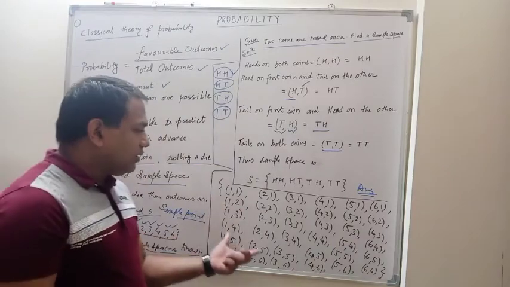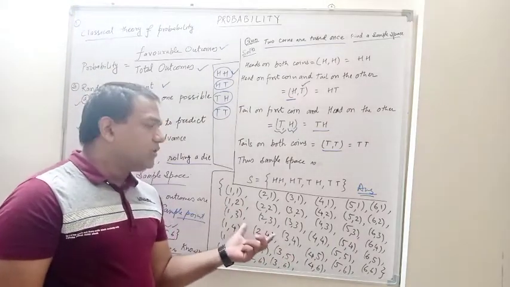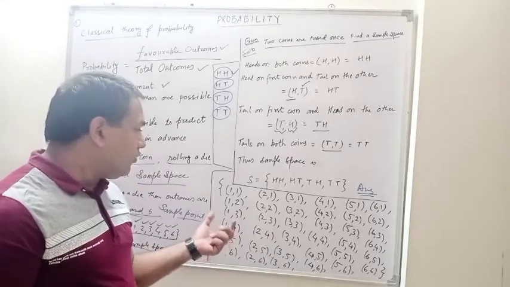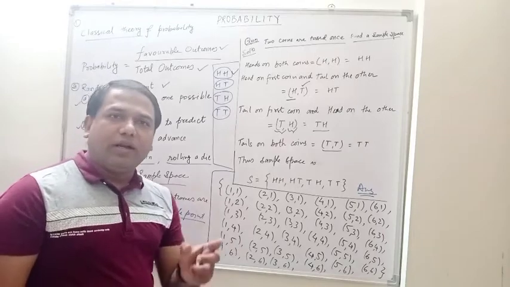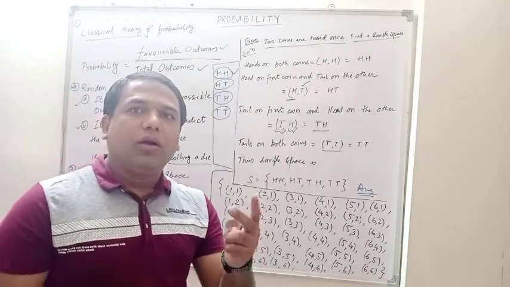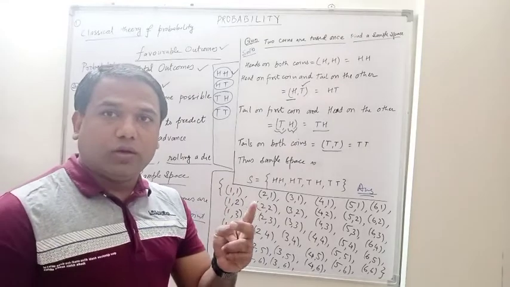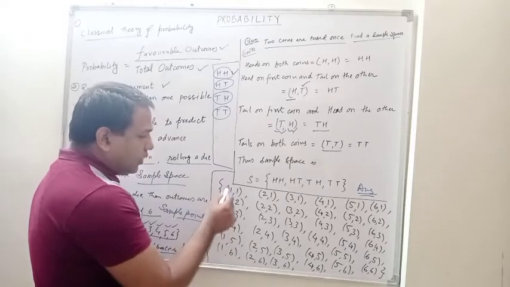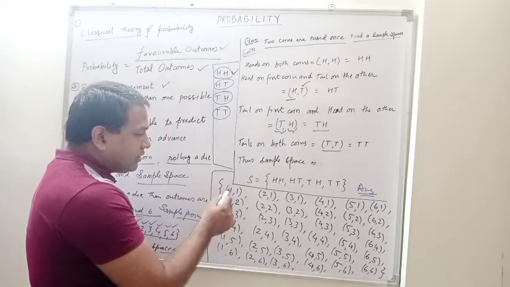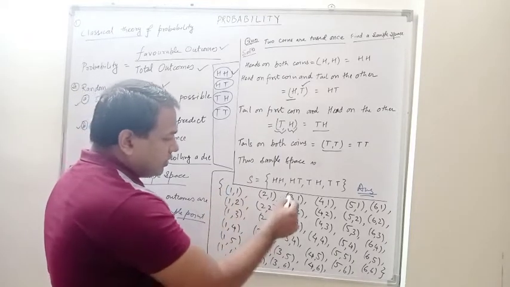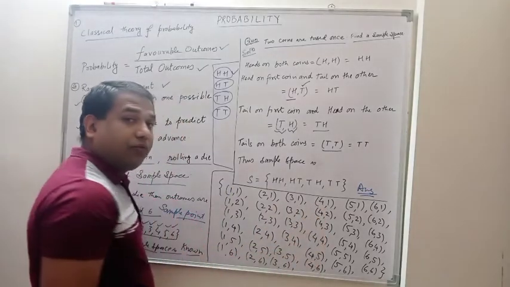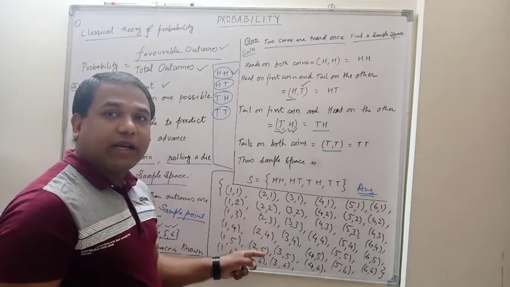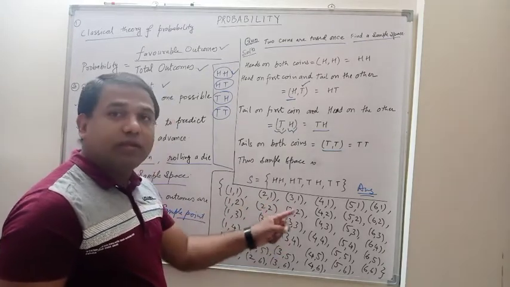Now I have written the sample space for two dice rolled together or once. Either that is one die rolled twice or two dice rolled once. This first number over here shows you the number on the first die, and the second number shows you the second die's number.